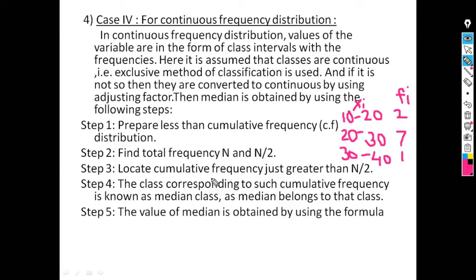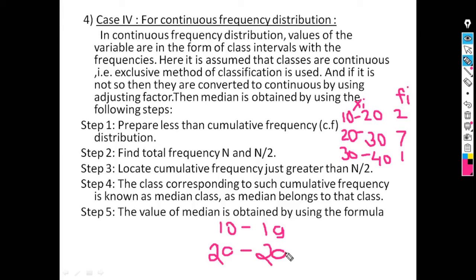Means if classes are not continuous, suppose the first class is 10 to 19 and the second class interval is 20 to 29, these are the discrete classes.